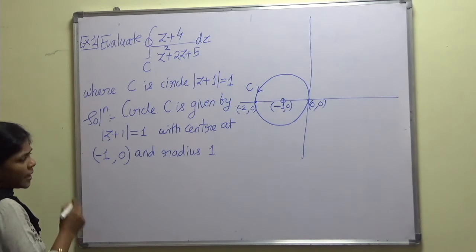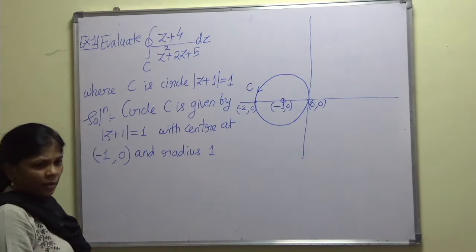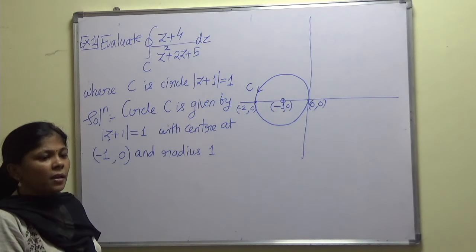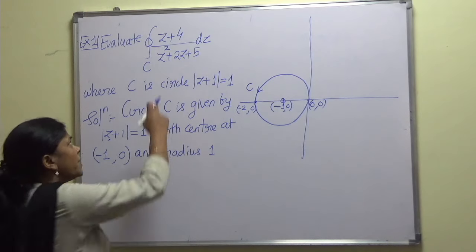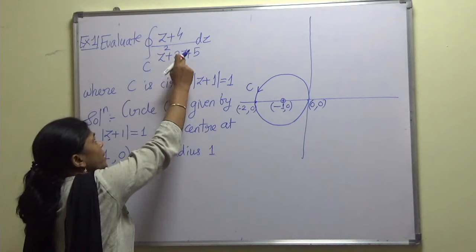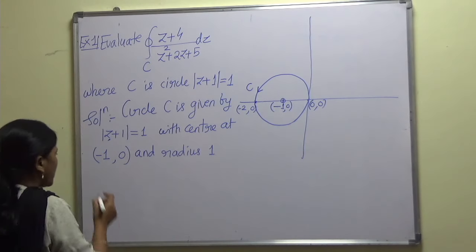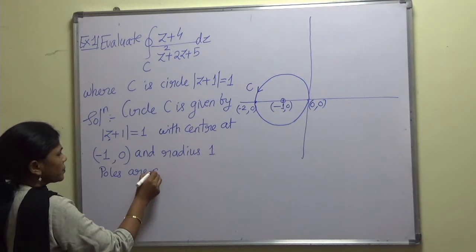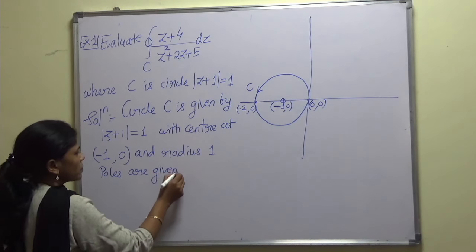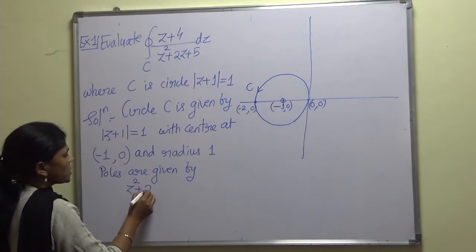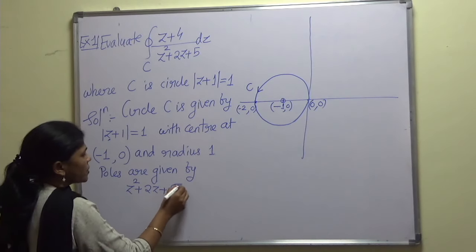Now the second step is to find out the poles. How do we find the poles? Poles are given by equating the denominator of this integrand to 0. The denominator of this integrand is z square plus 2z plus 5. So poles are given by z square plus 2z plus 5 equal to 0.